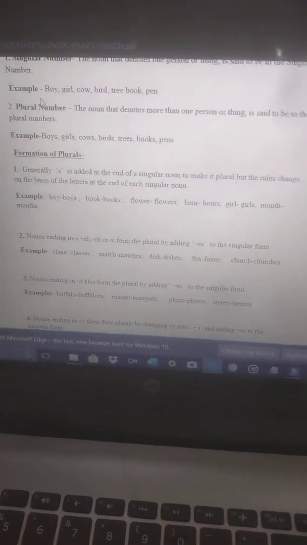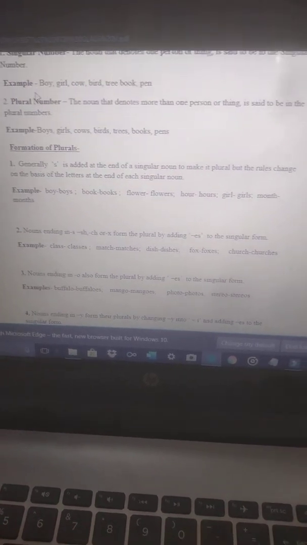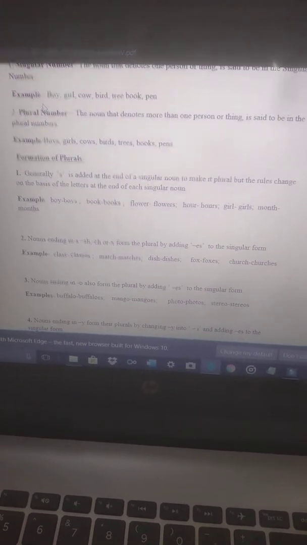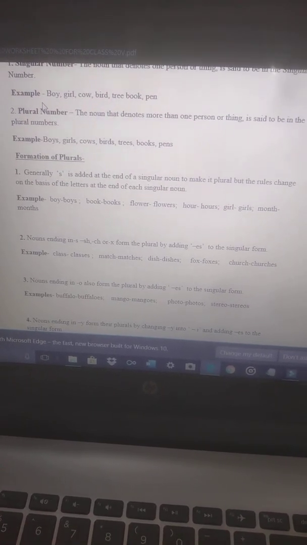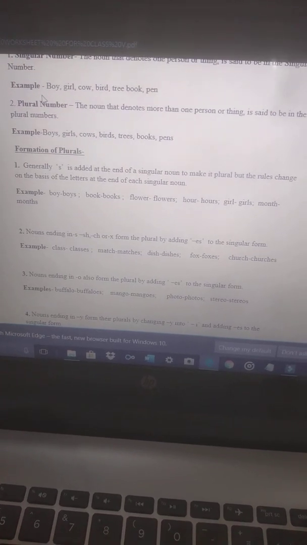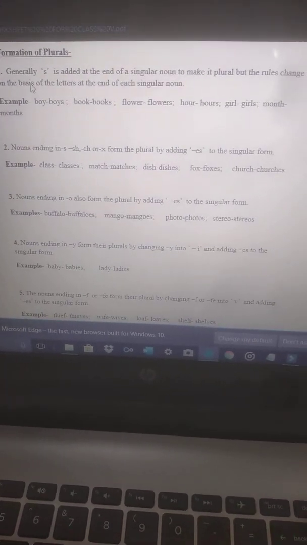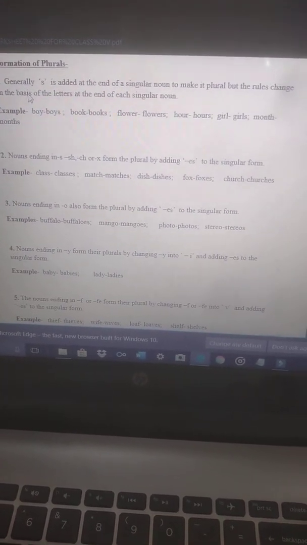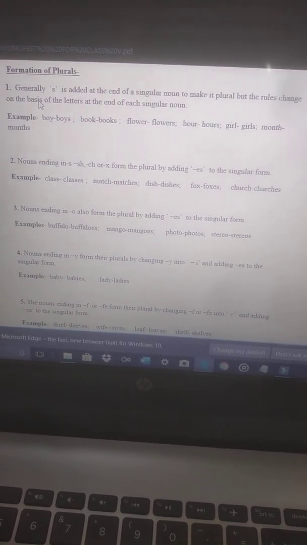Now there are some more rules to keep in mind while making the plural of singular nouns. The first one is adding s at the end of the singular noun to make it plural. The second one: nouns ending in s, sh, ch or x form the plural by adding es to the singular form.